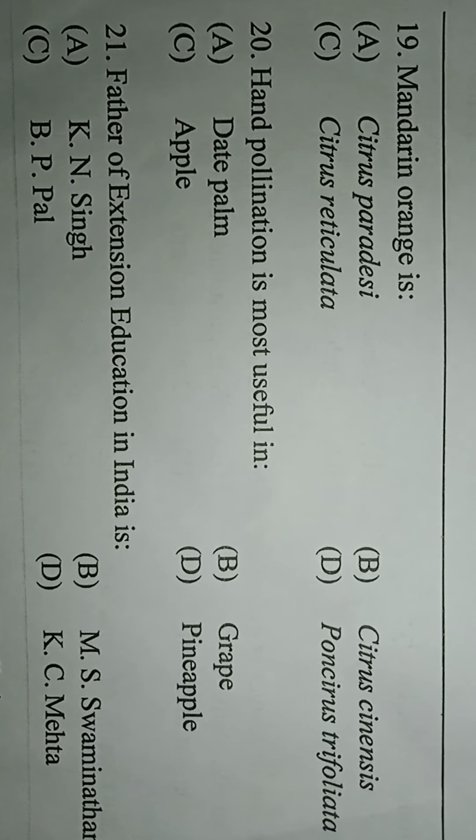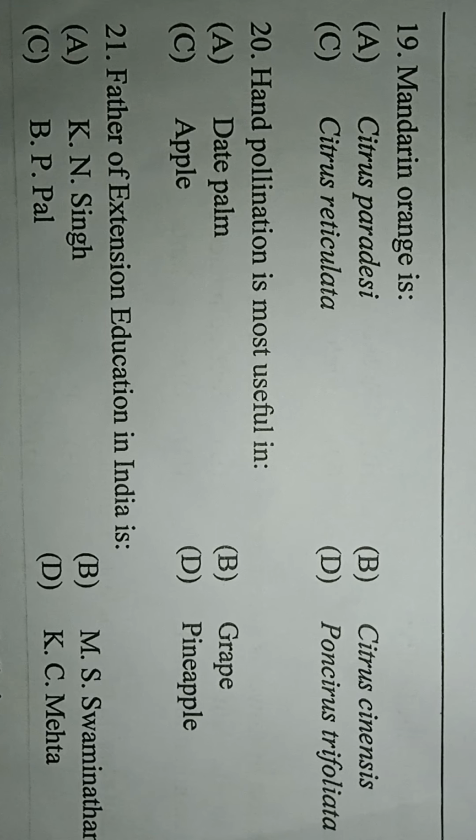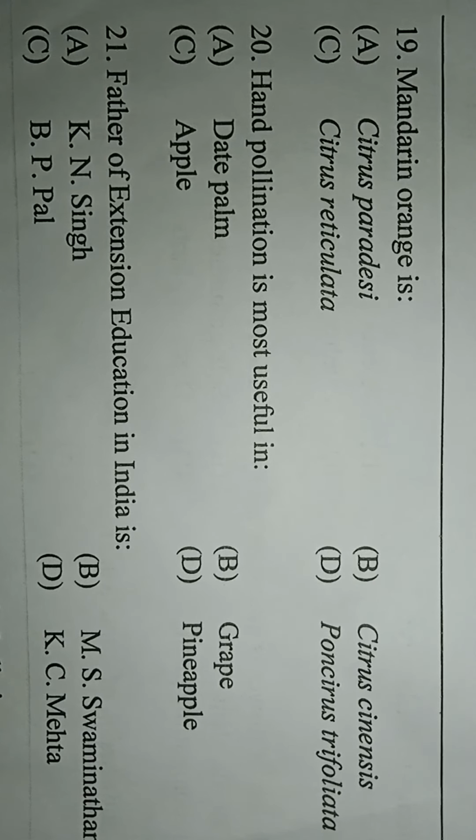So next question: Mandarin orange is. Option A is Citrus paradisi. Option B is Citrus sinensis. Option C is Citrus reticulata. And option D is Poncirus trifoliata. Here the correct answer is Citrus reticulata. So Mandarin orange is Citrus reticulata.